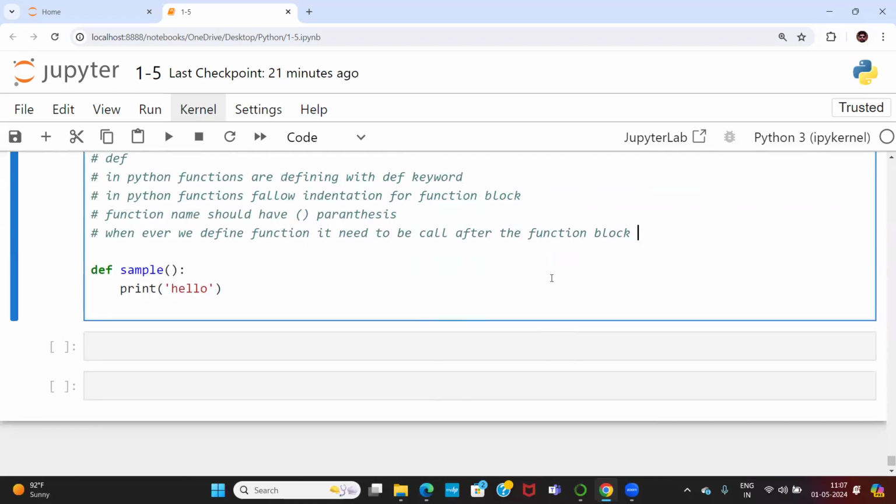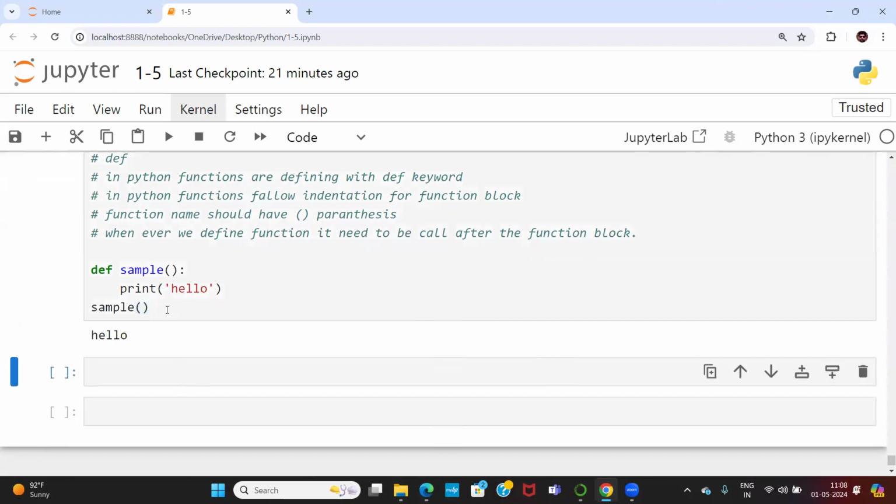So whenever we define a function, we need to call it after the function block. Come out from the function block and call the function. How to call the function? Just like this. If you don't call the function, we cannot see any output.